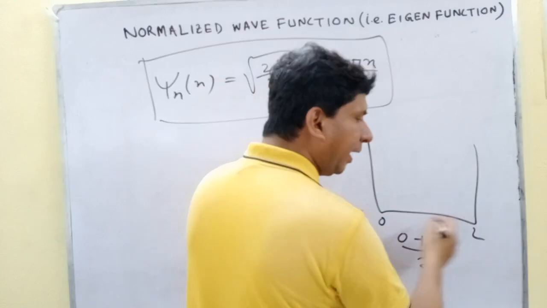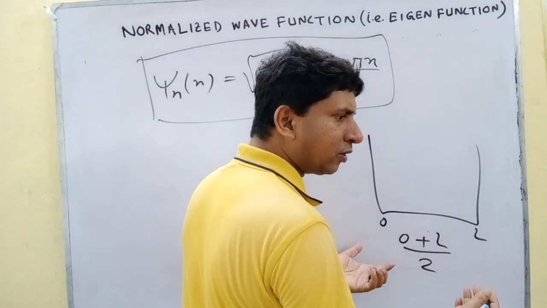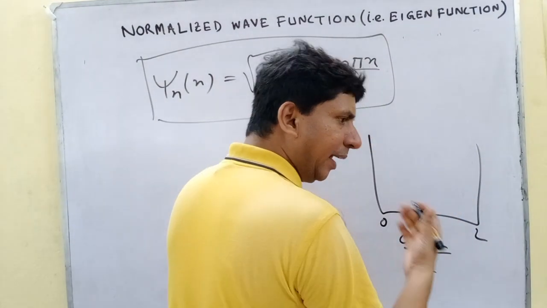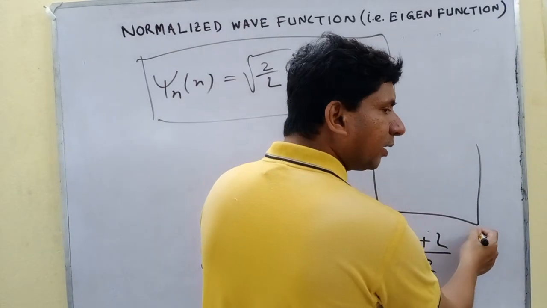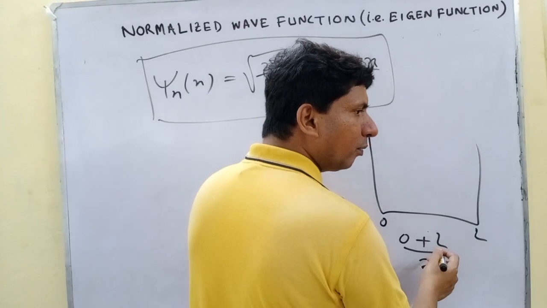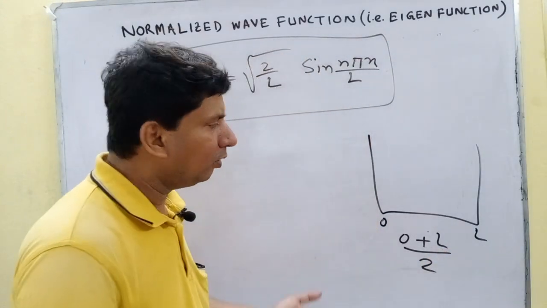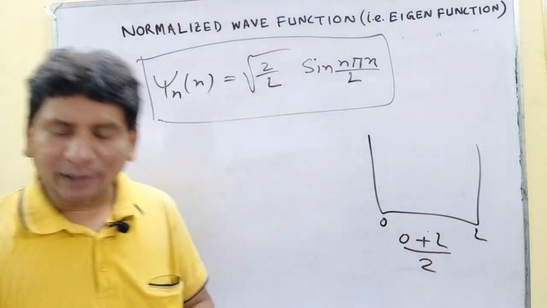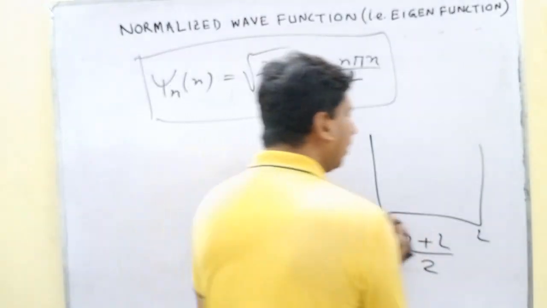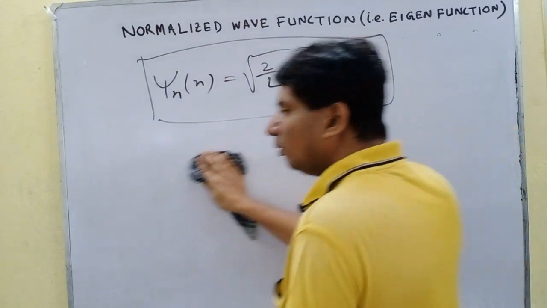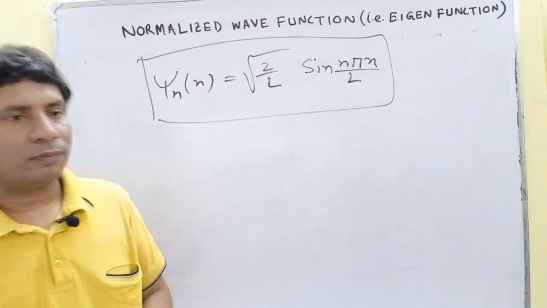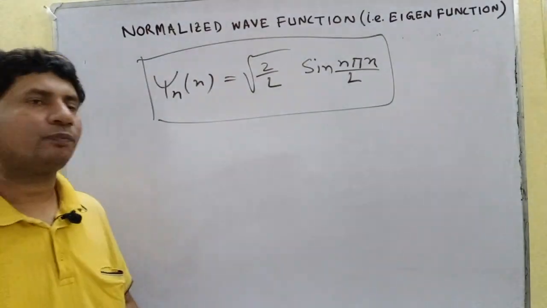Expectation value, this is x. What is the expectation value of the length or position x? That means the average of 0 plus L divided by 2. This is the actual average value. So how can we calculate the average value or expectation value of a particle in a one-dimensional box?